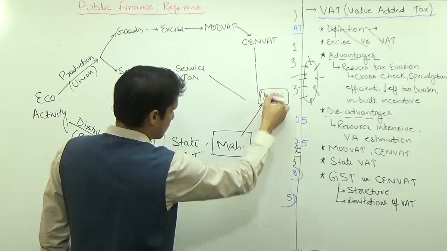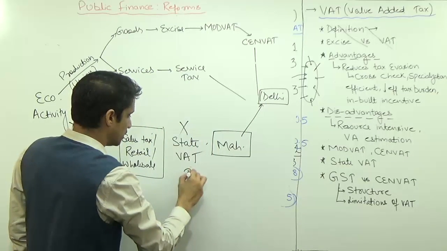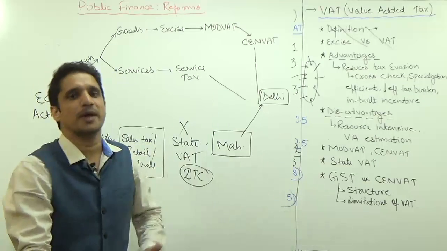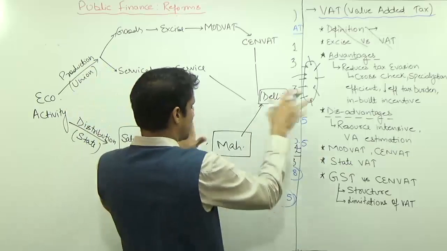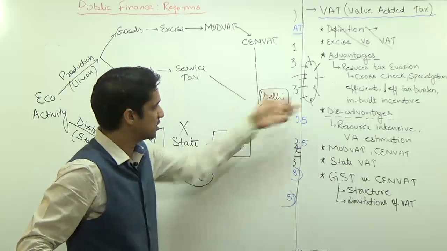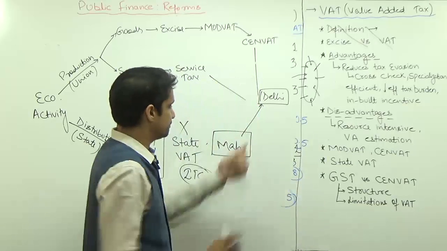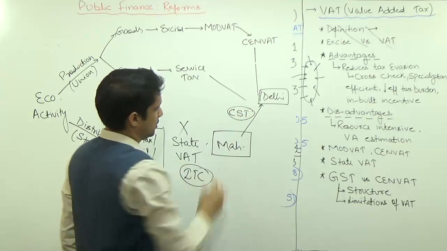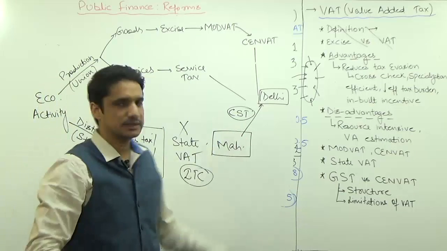Whenever there is interstate trade, you will not get any input tax credit. We discussed that you have to pay the tax, but the government is going to reward back some amount of money. That amount of money is known as input tax credit. In case of interstate trade, there is no input tax credit. The Maharashtra government is also going to get some sales tax, and the Delhi government is also going to get some tax. So there is no input tax credit system in case of interstate trade. On that you have to levy central sales tax. So there is no mechanism of input tax credit in case of central sales tax.